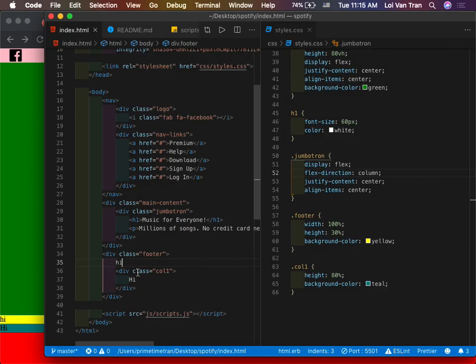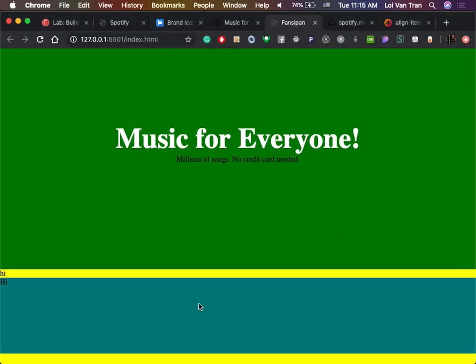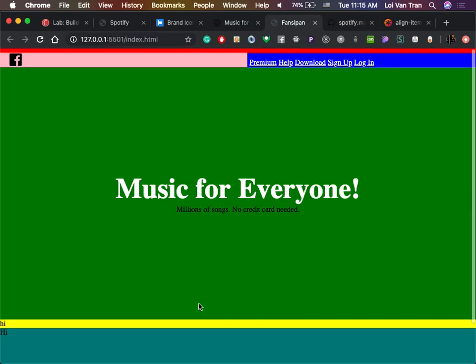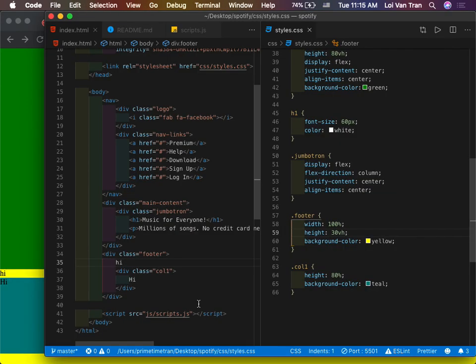I'm expecting this whole thing to be bigger. Why is this not working? So just make it 30% view height. Okay, there we go. That seems right. That's interesting. All right, we're gonna work with it right now. I think either way, even if we don't do this perfectly, we're gonna learn something.